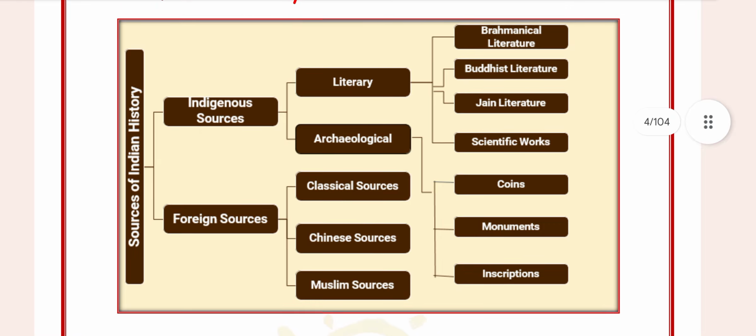Once again, the sources of Indian history are two types: indigenous source and foreign source. Indigenous source: literature and archaeological. Foreign source: classical source, Chinese source, and Muslim source. In literature: Brahmin literature, Buddhist literature, Jain literature, and scientific works. In archaeological: coins, monuments, and inscriptions.